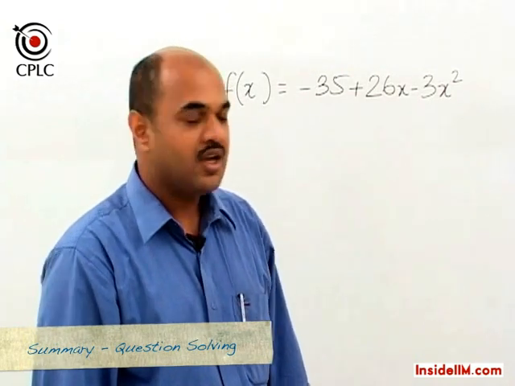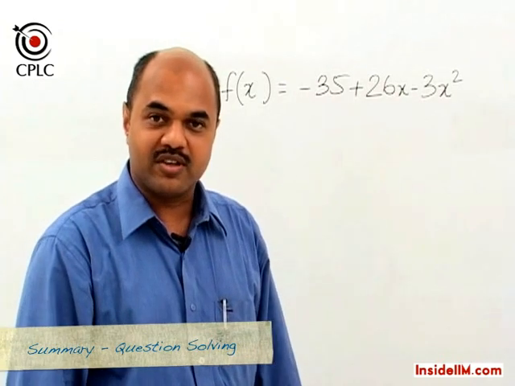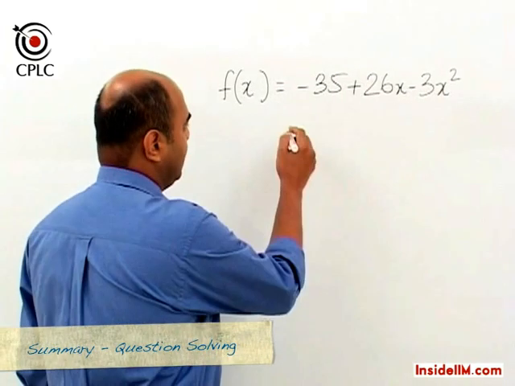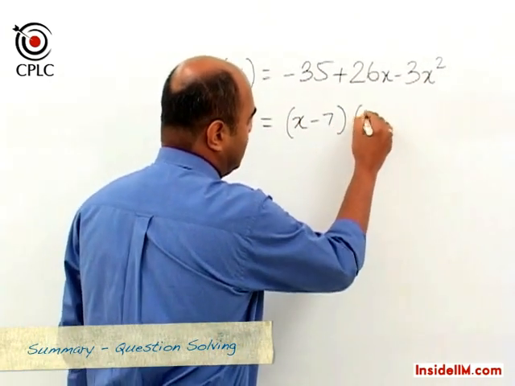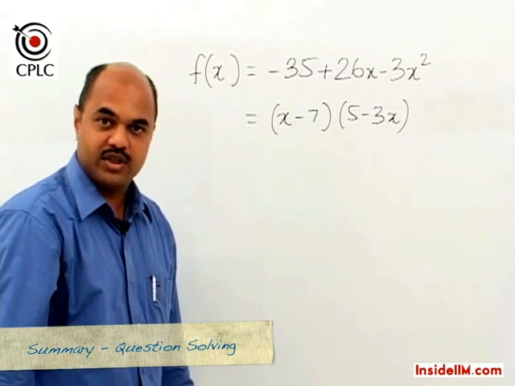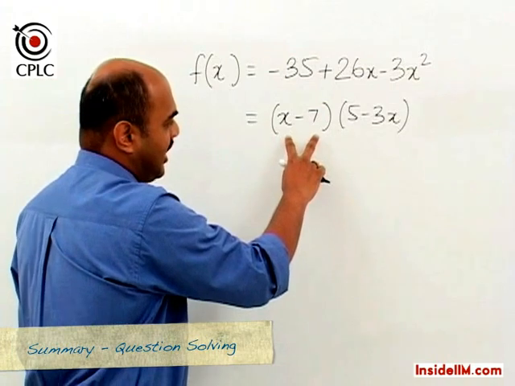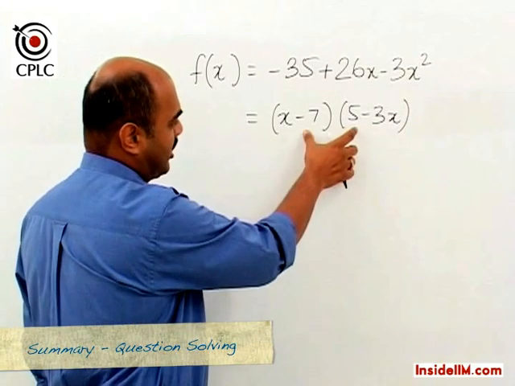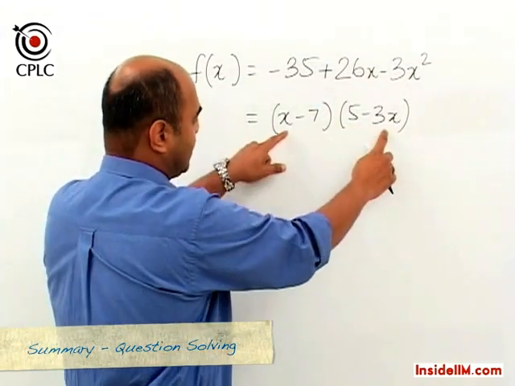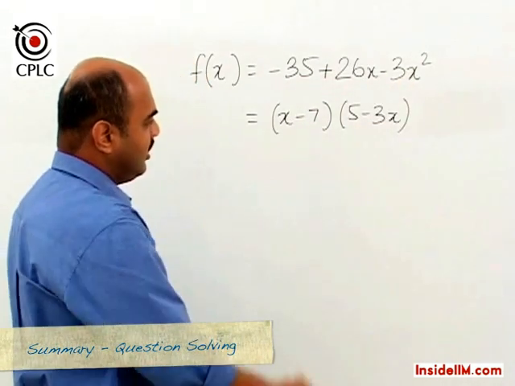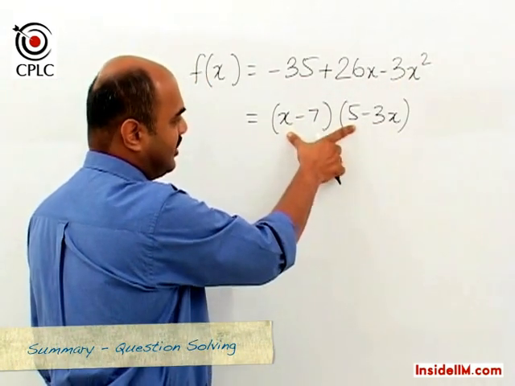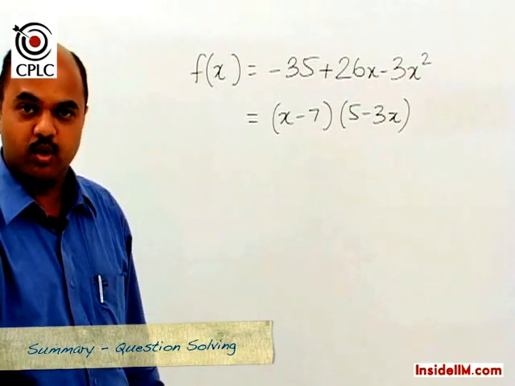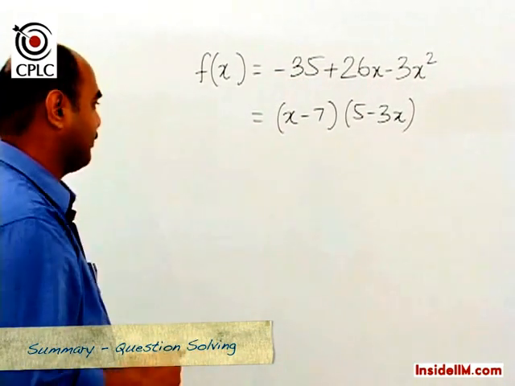So let's try and understand how to solve this question using this method of adjusting the sum. We will try and factorize this first of all, and if we factorize this using our normal method of quadratic equations, then we would be able to factorize this as x minus 7 multiplied by 5 minus 3x. Just to cross check, the product of this is minus 35. This gives us a minus 3x square, and then if we try and solve this product, we get 5x and we get 21x, and hence a total of 26x. So this is what the factorized version would be for this quadratic expression.